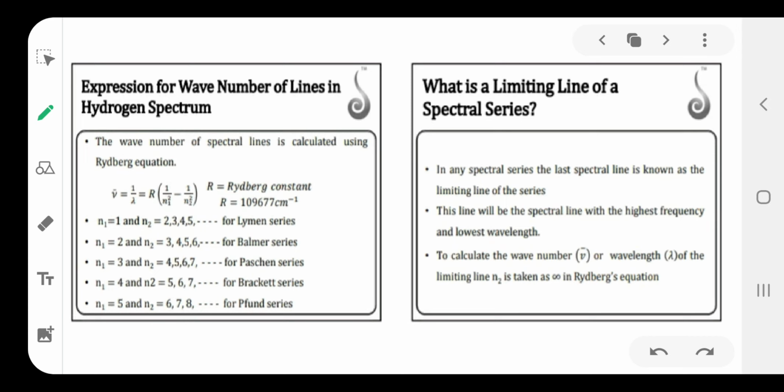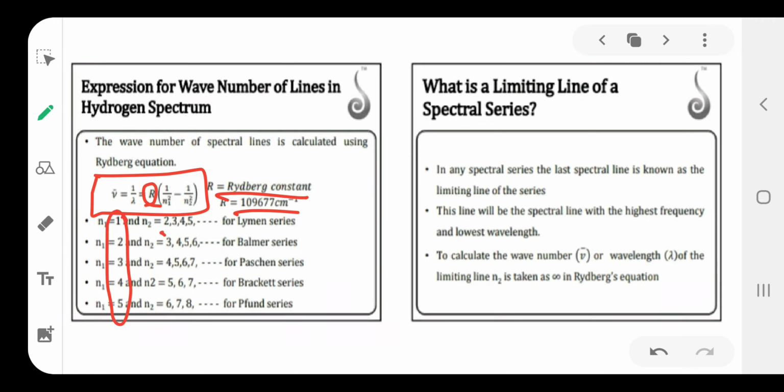Next, the wave number of a spectral line in each series is found by this formula: nu bar is equal to 1 by lambda is equal to R into (1 by n1 square minus 1 by n2 square). Here R is the Rydberg constant, whose value is 109677 centimeter inverse. This is the n1 value for the series.